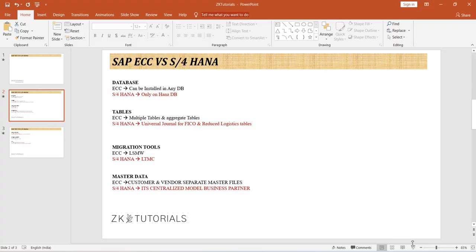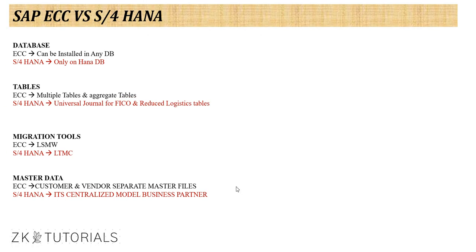So coming to the next part, regarding the master data, what will be the major differences? You can see ECC has the customer and vendor masters. For example, normally any company has a vendor master and customer master to store the information separately. In ECC also we have the same thing, the customer separately, the vendor separately. But in S4HANA, we don't have the customer and vendor separately. It is a centralized model we are approaching. It is called a business partner.